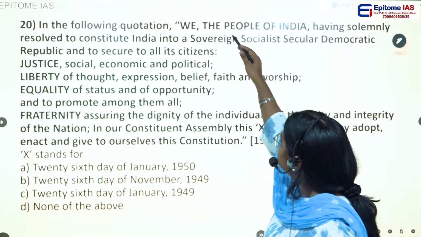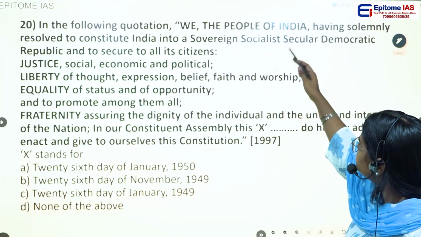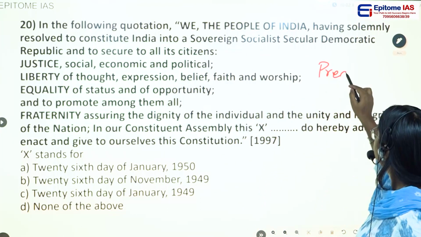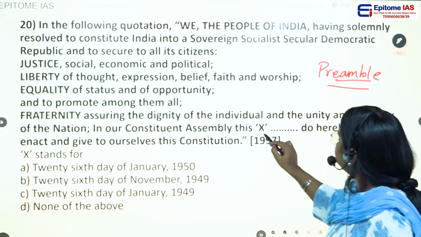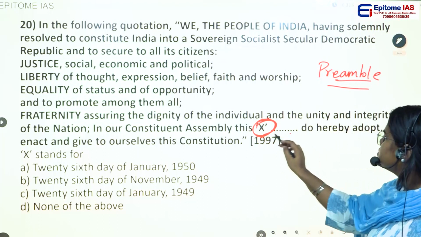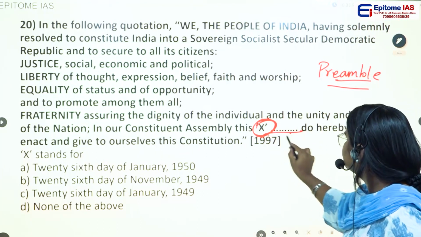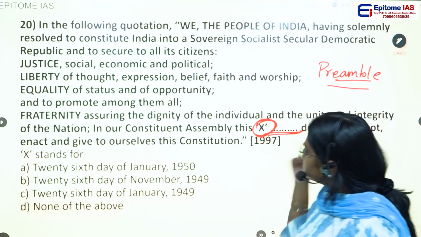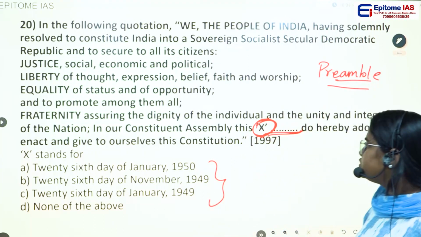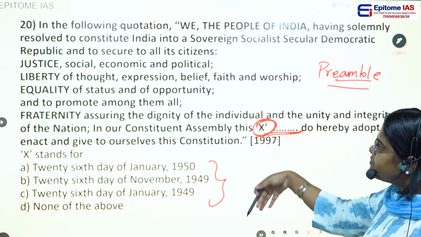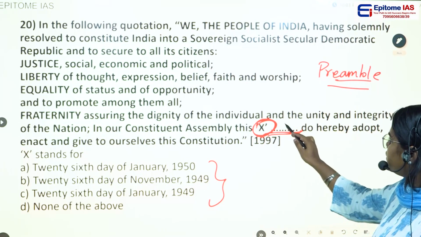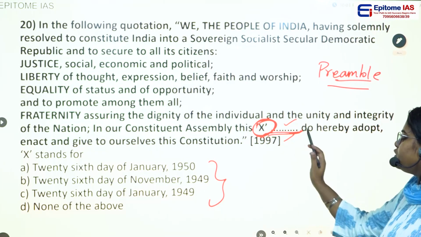If you see here, they have given the contents of the preamble, and they are asking what this X, this dash, is. They have given some dates in the options, so you have to find the correct date. Yesterday we saw the preamble and also saw which date was there in this particular space.